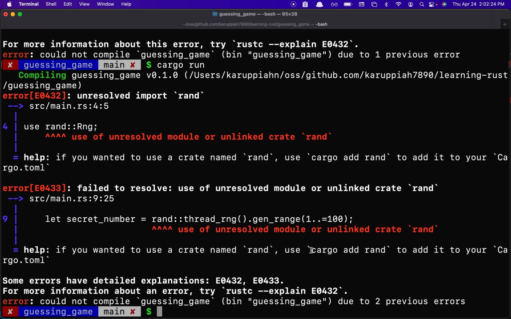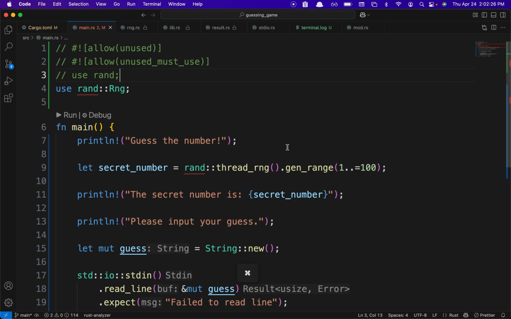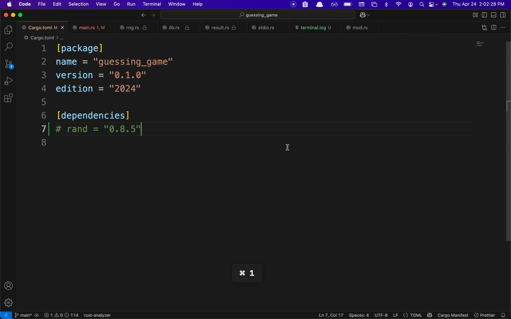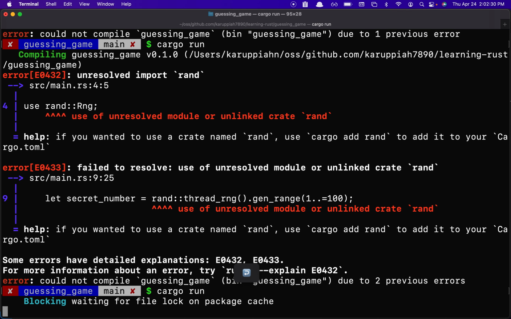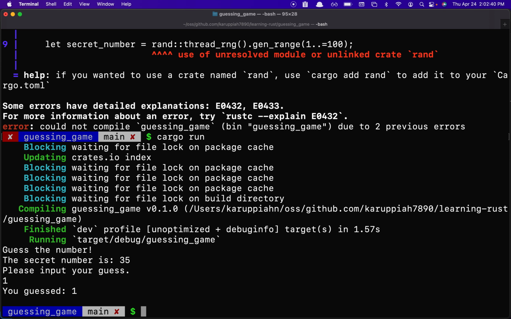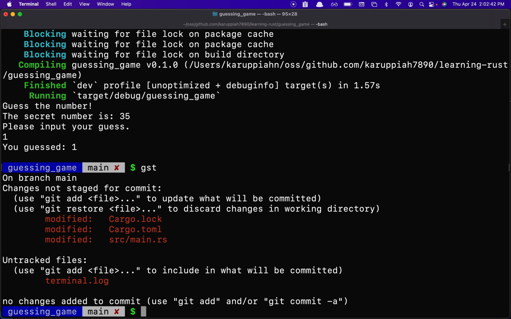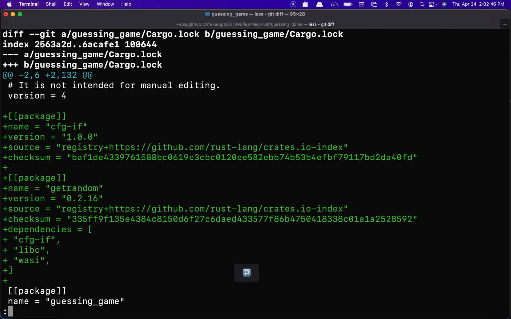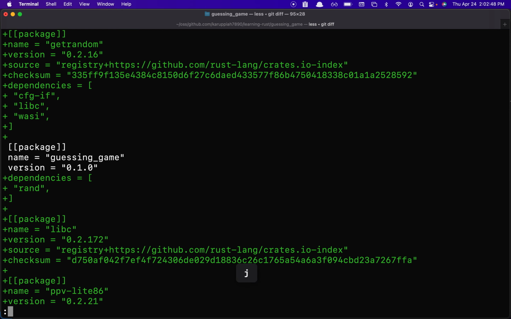Failed to resolve, use of unresolved things. So yeah, I will put this up and this should be fine. Waiting for file lock on package cache, and yeah, it compiled. And you can actually see the changes in the lock file.